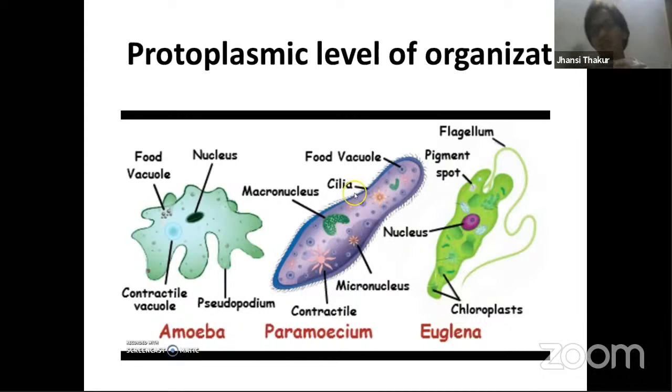The first level of organization we study is the protoplasmic level of organization. That means here, one individual cell itself acts like an individual organism. One cell is itself one organism, an independent organism, just as we are multicellular organisms. That individual organism performs all the activities, respiration, breathing, everything. So this is the first level of organization. Here we are studying unicellular organisms, bacteria, protists, amoeba, all these things. Monerans and protists are covered over here.